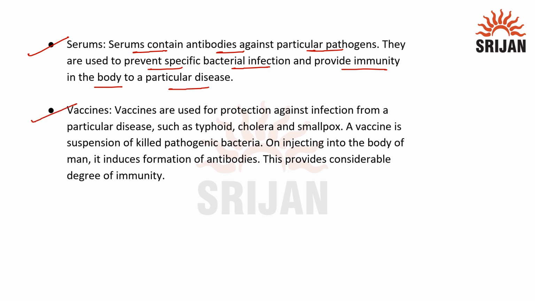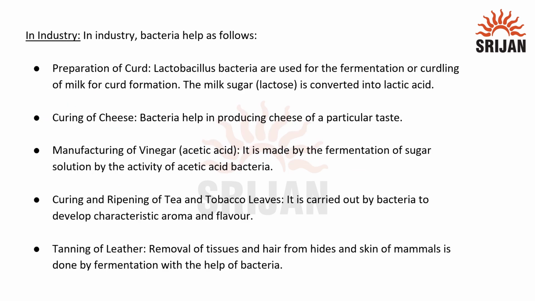Then there are vaccines. Vaccines are used for protection against infection from particular diseases such as typhoid, cholera and smallpox. A vaccine is a suspension of killed pathogenic bacteria. On injecting into the body of man, it induces formation of antibodies and this provides a considerable degree of immunity to the organism. The next application of bacteria is in industry.